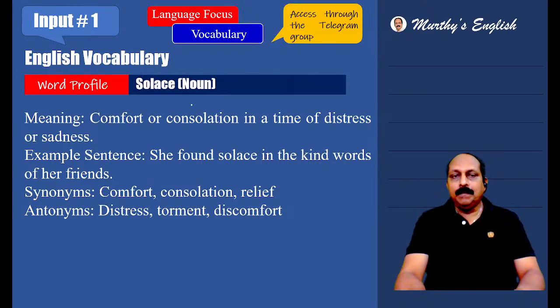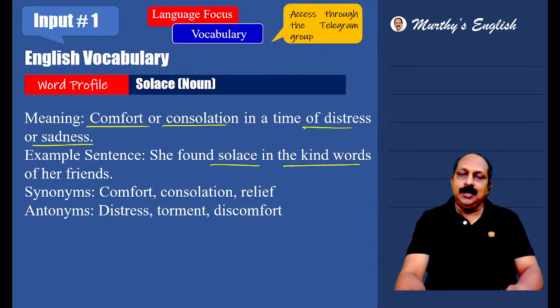Solace, an important word, part of speech noun. Comfort or consolation in a time of distress or sadness. When you are in distress, someone says something or something comes in your favor, then you say that has been a solace. She found solace in the kind words of her friends. Usually, when you are in distress, your friends say something that elevates your spirit or your mood. Then we say the words have been a solace, or you find solace in someone's words. Comfort, consolation, relief. Distress, torment, an important word. Torment also means trouble, discomfort. Solace, right?